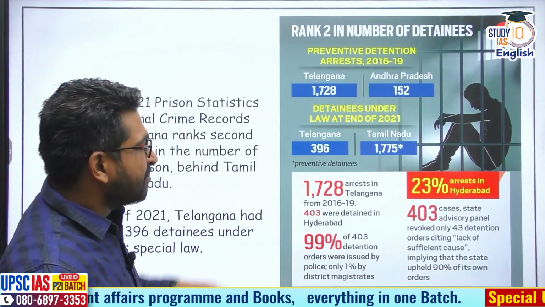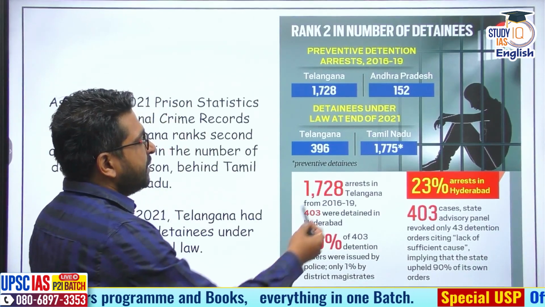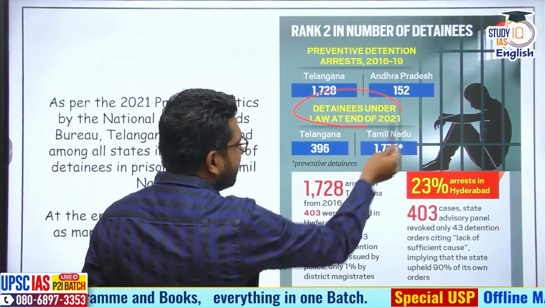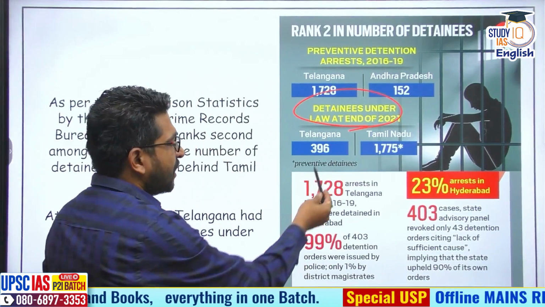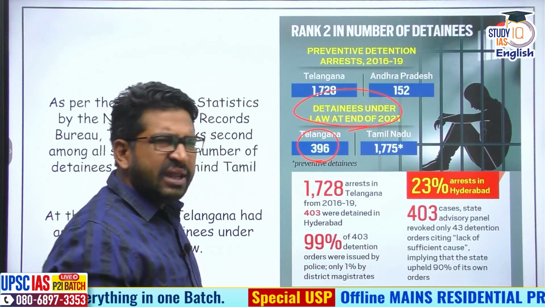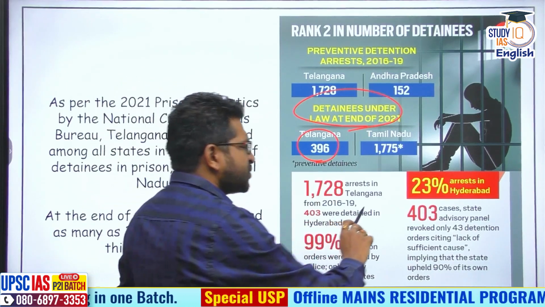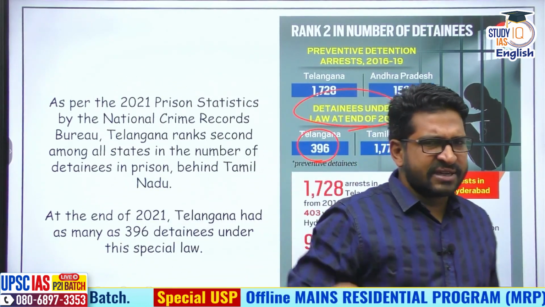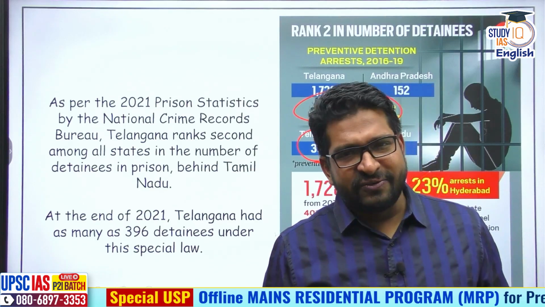If we look at the 2021 numbers, people detained in 2021, Telangana around 396 people, Tamil Nadu more than that, and many arrests have taken place, 23% in Hyderabad itself, in the capital city itself.